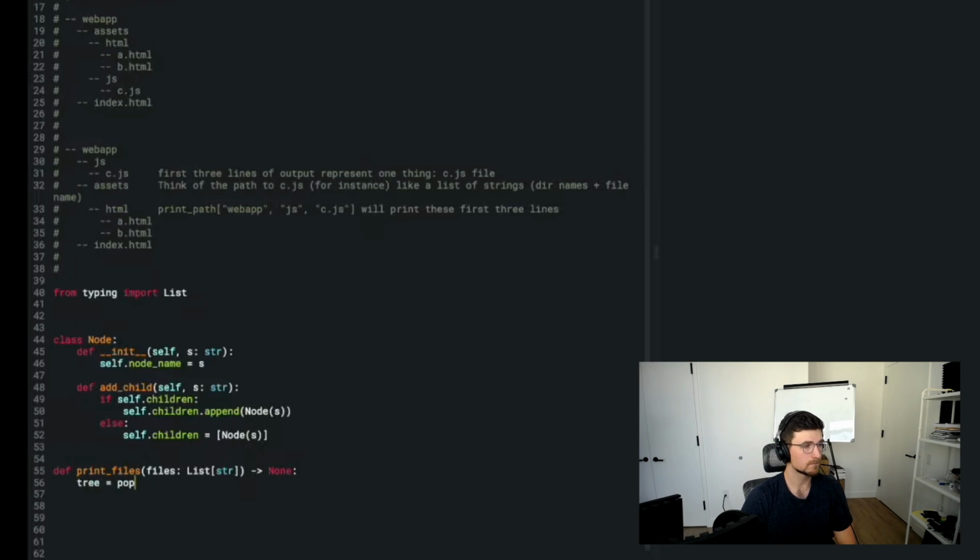Build tree from files. Okay, and then it should do the last thing, which is print tree of tree. I mean, that's really what essentially is going on.